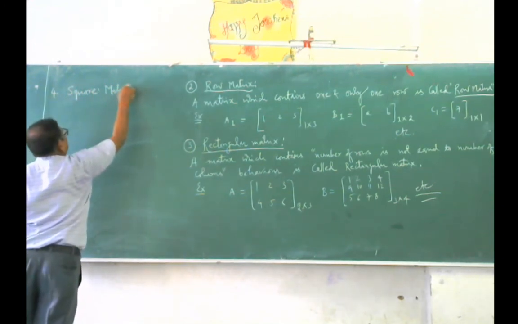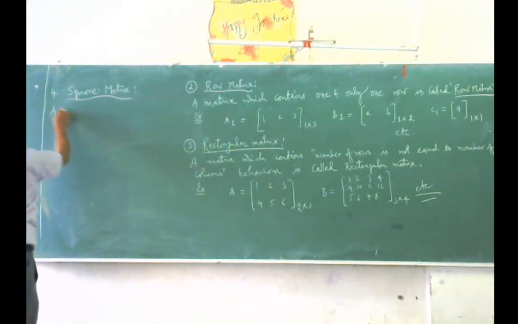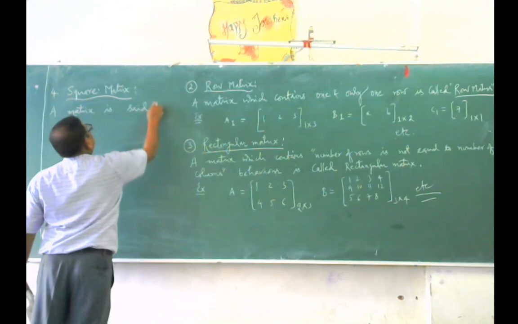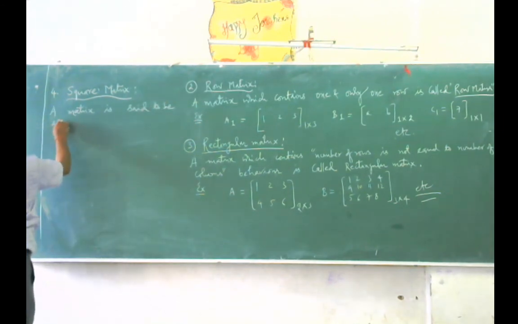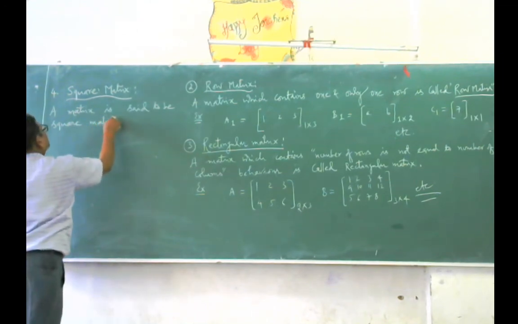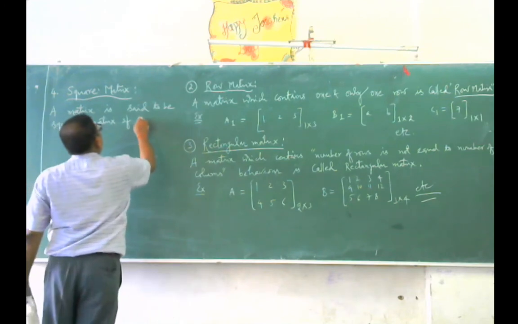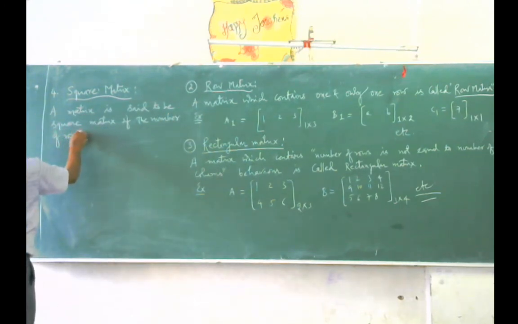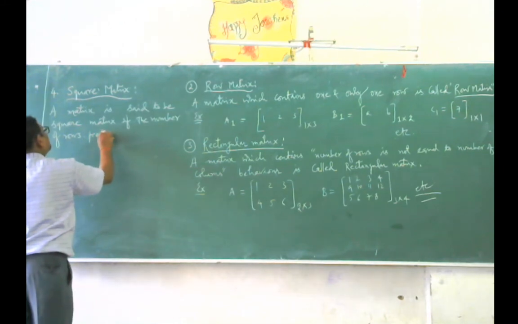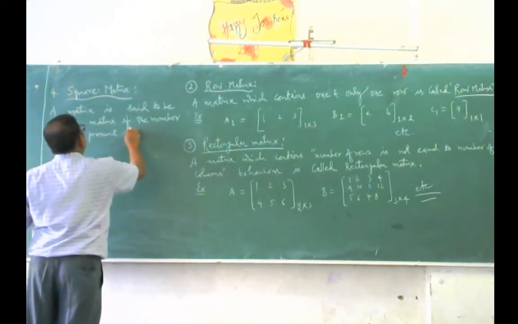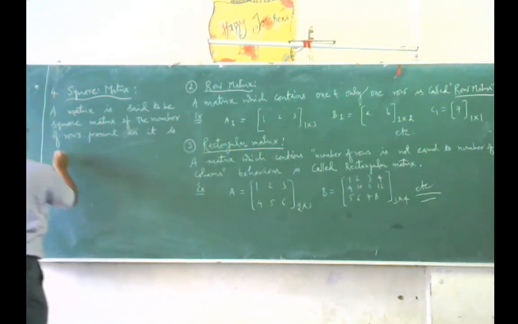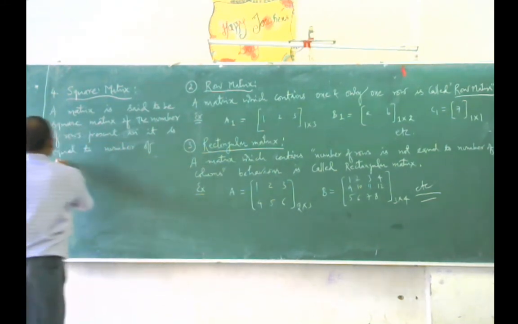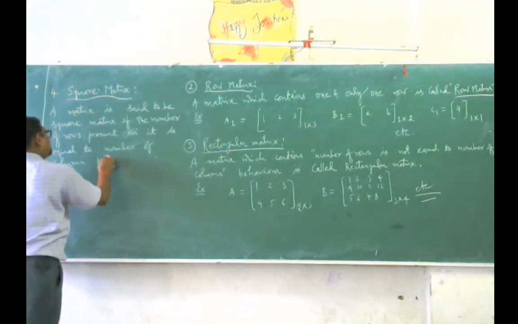Square matrix. A matrix is said to be square matrix if the number of rows present in it is equal to the number of columns present in it.